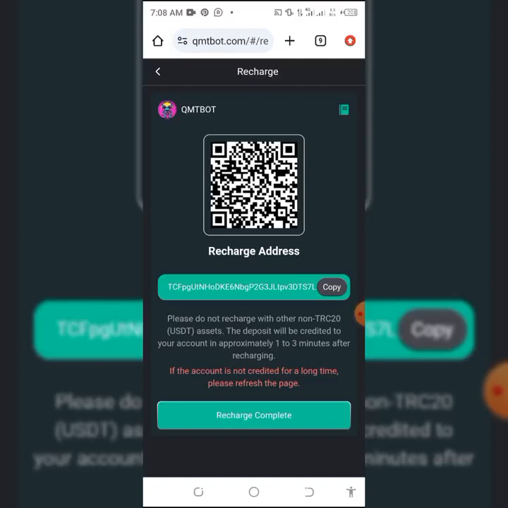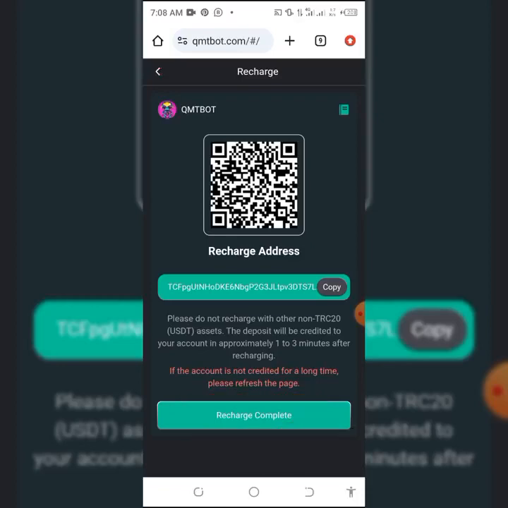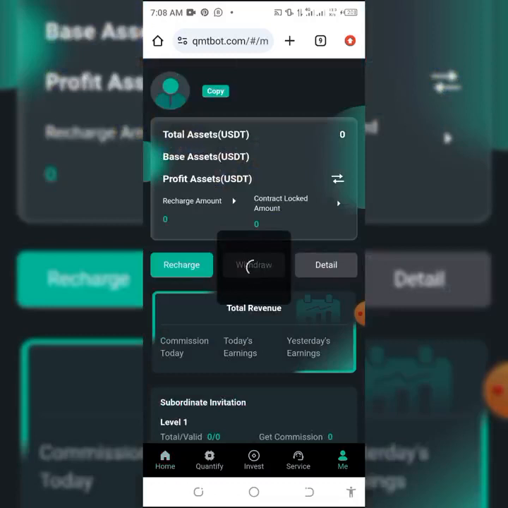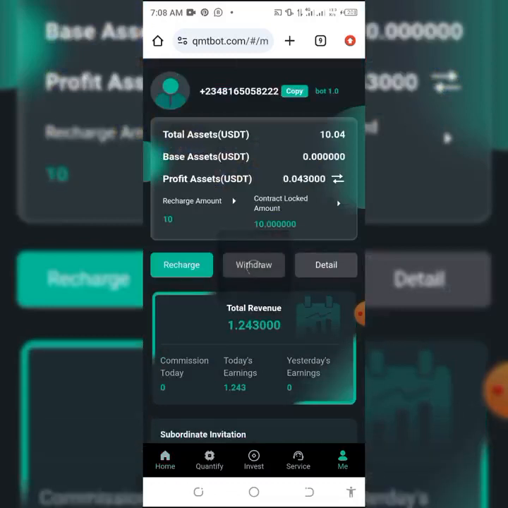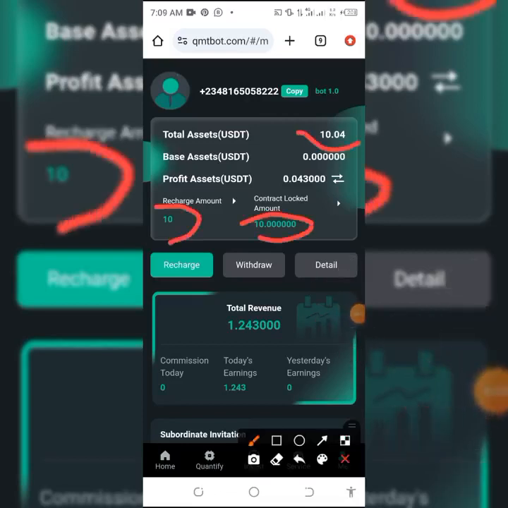Once you deposit there, guys, you come back here and you click on recharge complete. Once you click on recharge complete, it will try to confirm if you have recharged. After you have done that, if you are sure you have done that, you can just go back. Your asset will read here. As you can see, this is my new account. My asset will read. This is an asset of $10. Your asset will read.